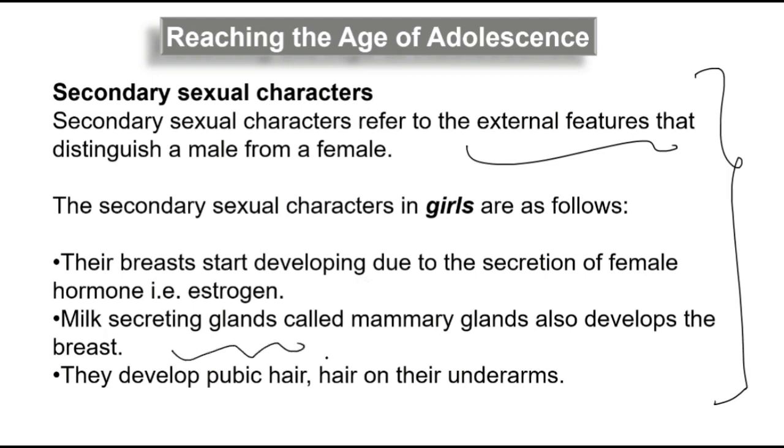Milk secreting glands, called mammary glands, will also develop. In case a girl becomes a mother, she will be able to give milk to the baby. There will also be development of pubic hair and hair under the underarms. All these things are very natural.